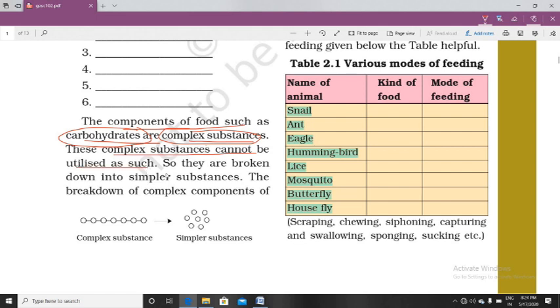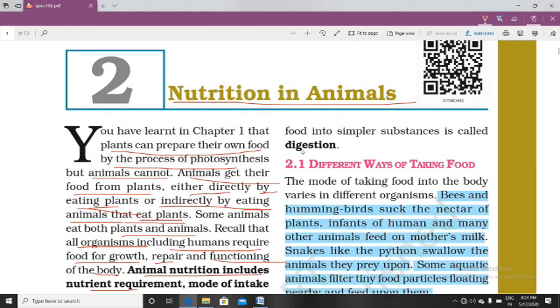Okay, this substance is starch, but we cannot digest starch directly, so we are cooking them before eating. Okay, so they are broken down into simpler substances. The breakdown of complex components of food into simpler substances is called digestion.